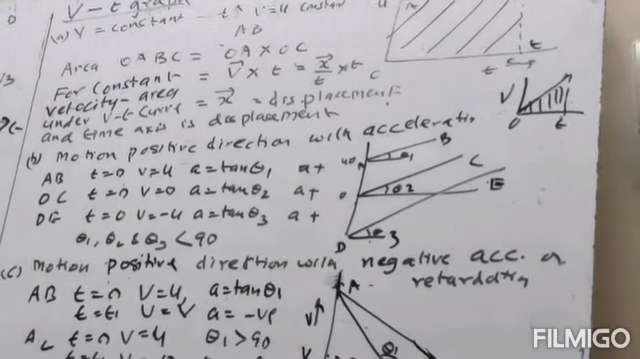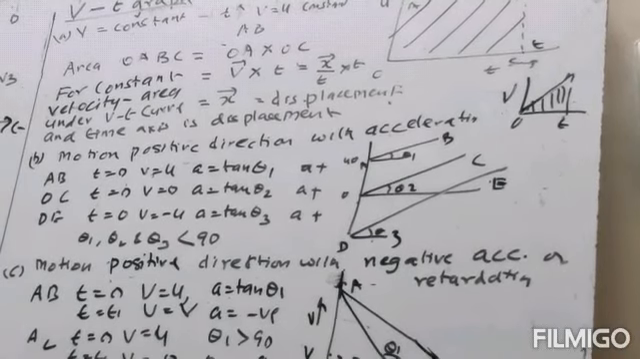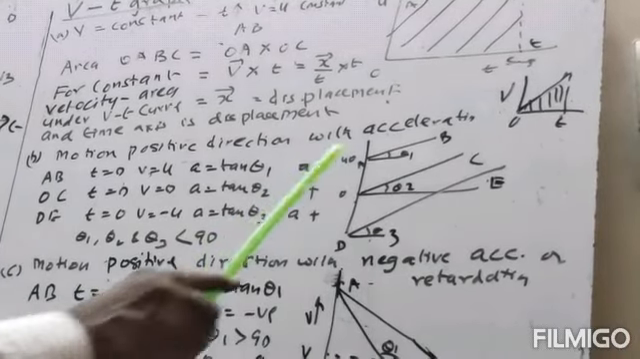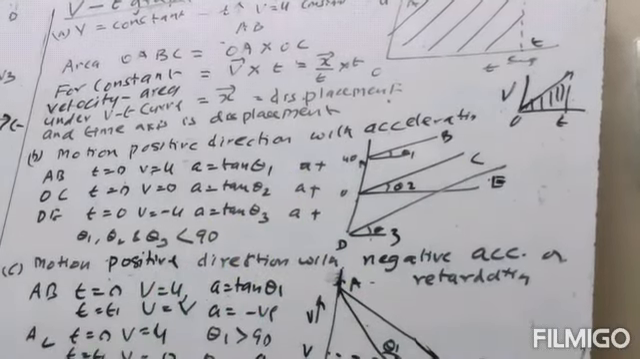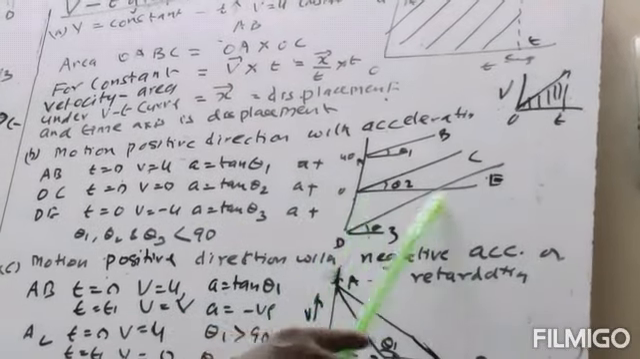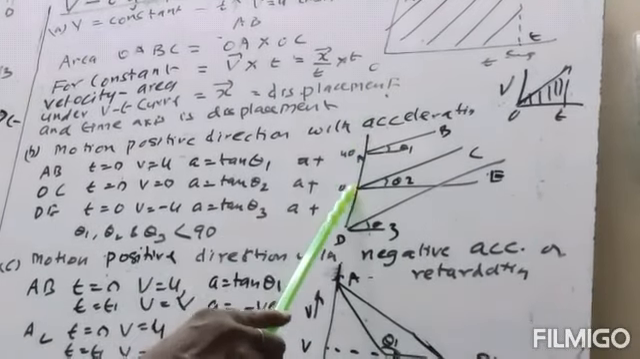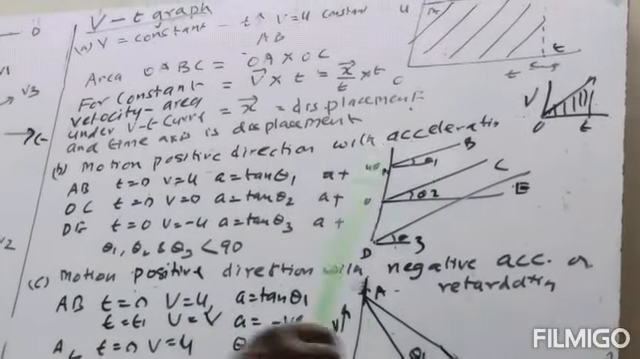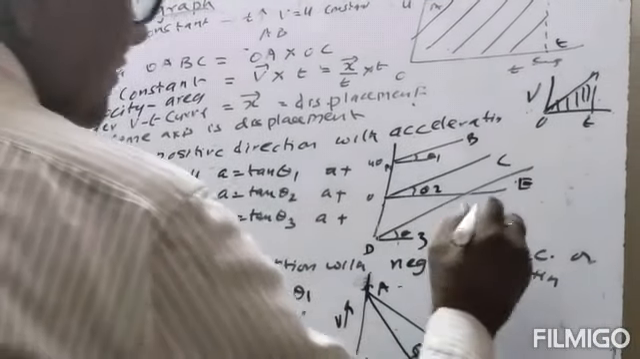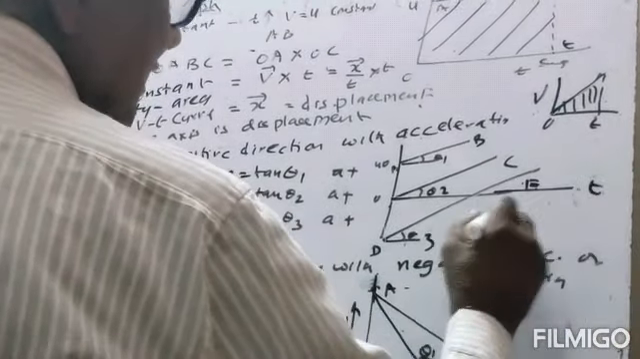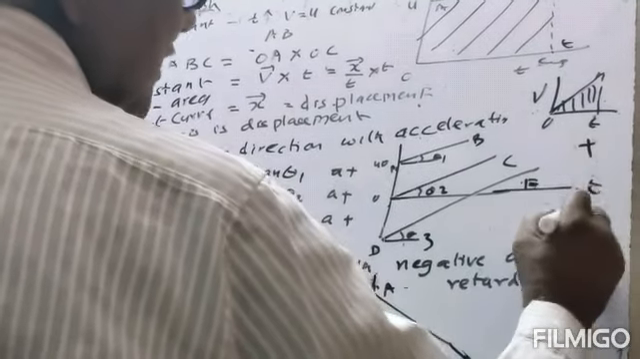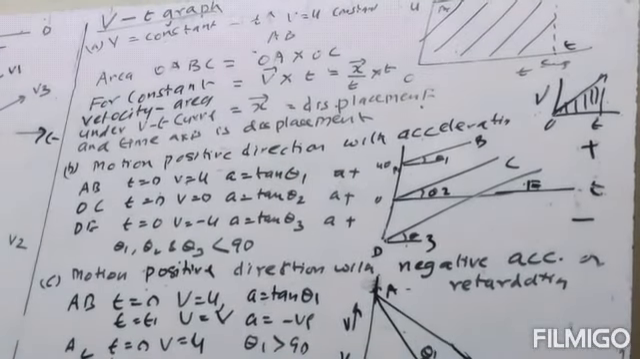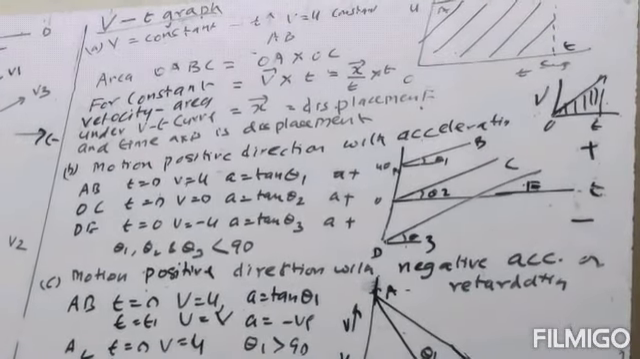Now the second case, motion in the positive direction. This is your x-axis, this is the time axis. Here x will be positive, so here the velocity will be positive, and here the velocity will be negative. This is the time. This is the positive area, and this is the negative area. So we will consider here